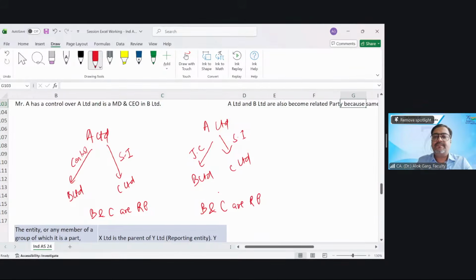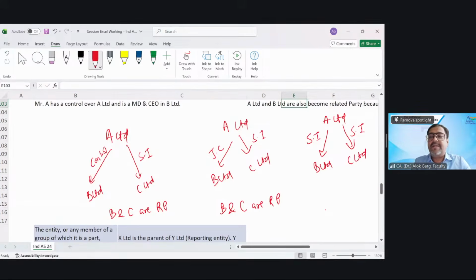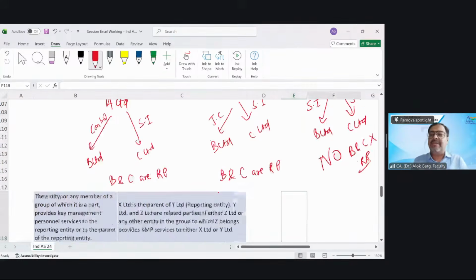Third, A Limited is having a significant influence over B Limited. A Limited is having a significant influence over C Limited. Whether B and C are related parties? No, sir. B and C are not related parties. Is that clear with this diagram?